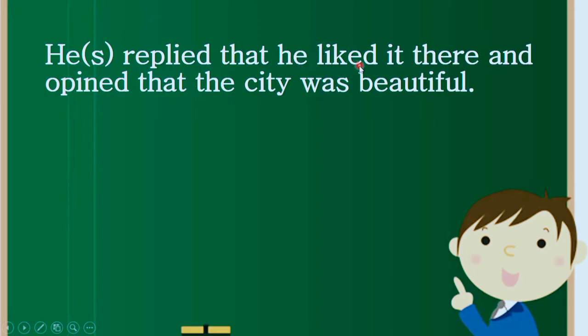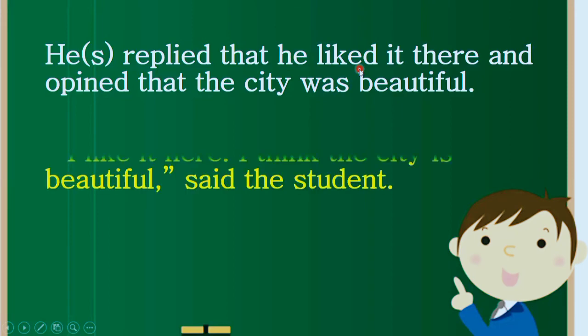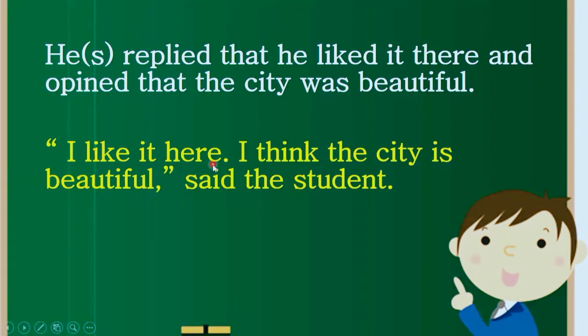He liked it is written into past indefinite. So we should just change it into present indefinite tense, just like this. I like it here. Why here? Because we have there over here. There has been changed into here according to the rule. And as we had opined, so we have used this term I think. Here the student is actually placing his own idea or own view. He thought that the city was beautiful. That's why we should use I think the city is beautiful, said the student.